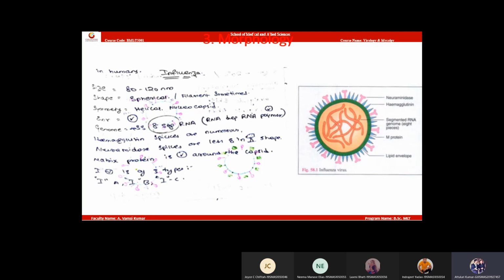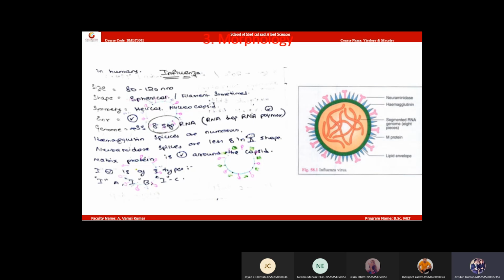How many segments of RNA are present in influenza? 8 segments, very good. So morphology also finished.